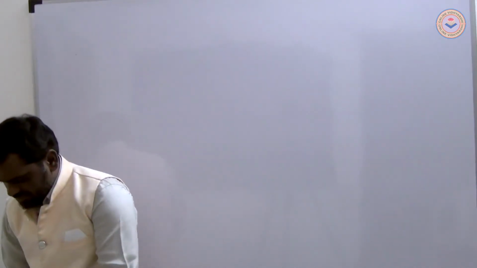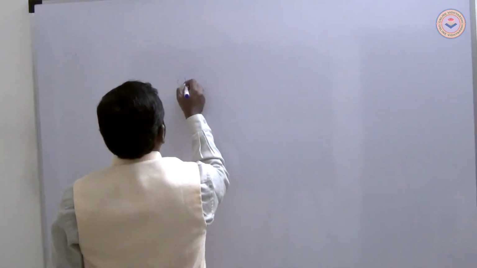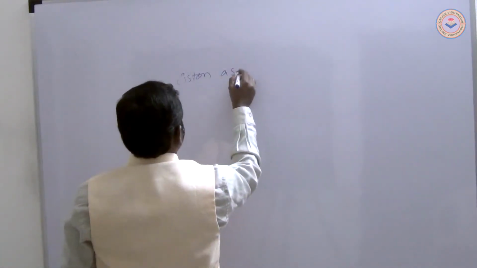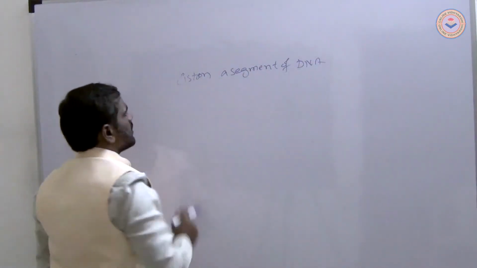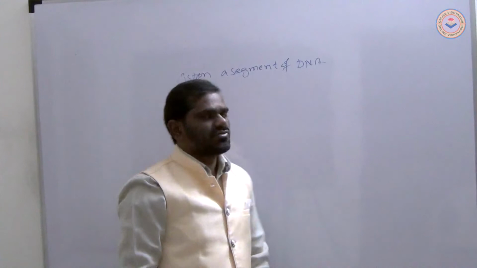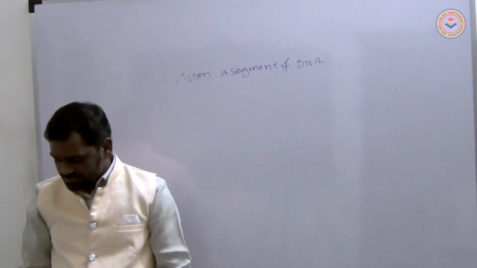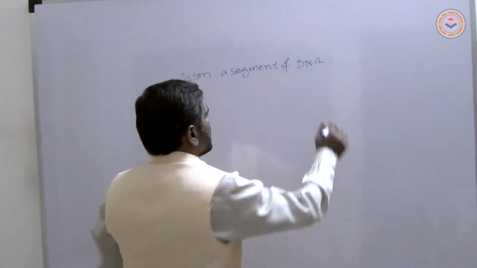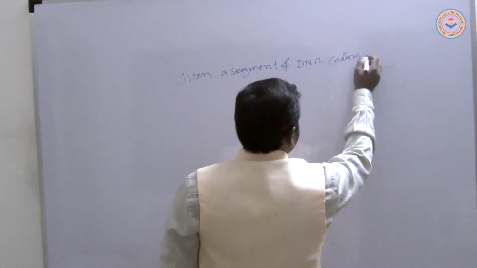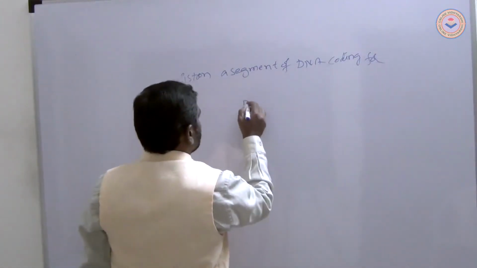Cistron is a segment of DNA coding for a polypeptide.